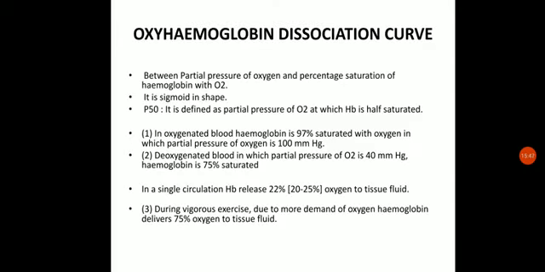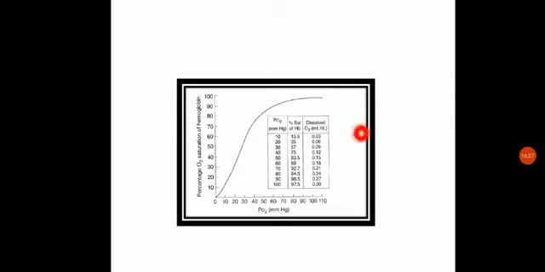The oxyhemoglobin dissociation curve is a curve which is studied for the purpose of understanding the transportation of oxygen. This curve is plotted between the partial pressure of oxygen and the percentage saturation of hemoglobin with O2. The partial pressure of oxygen begins from 0 up to 110.